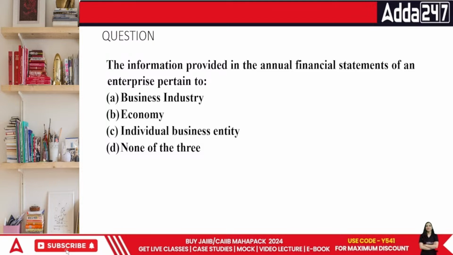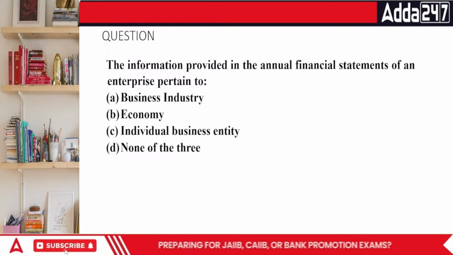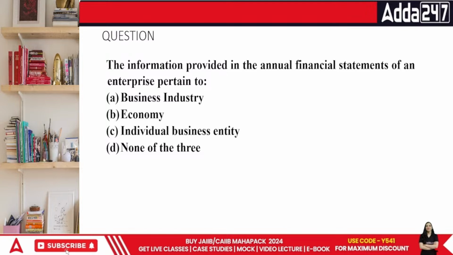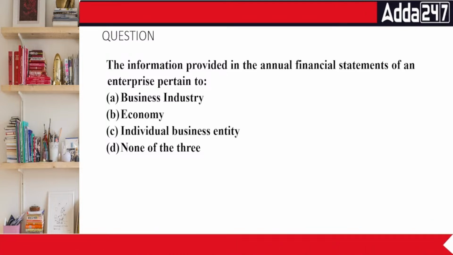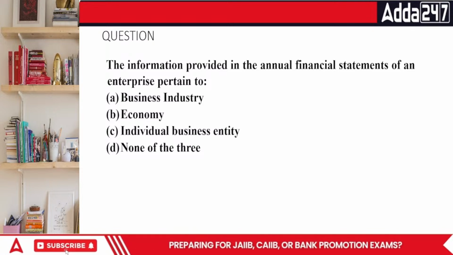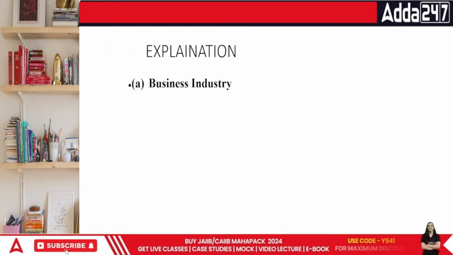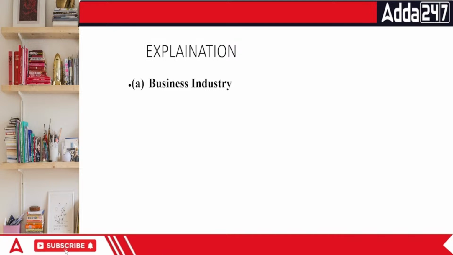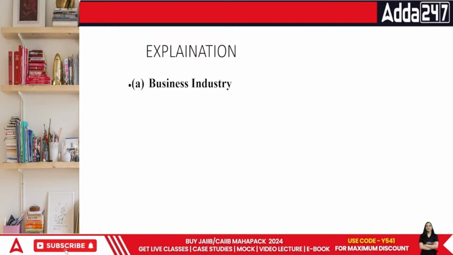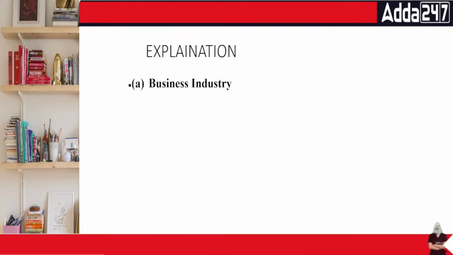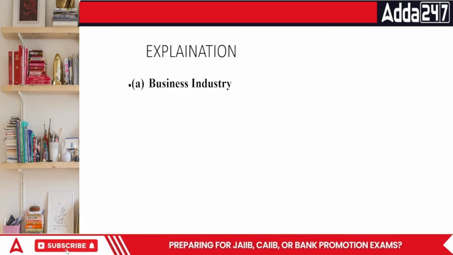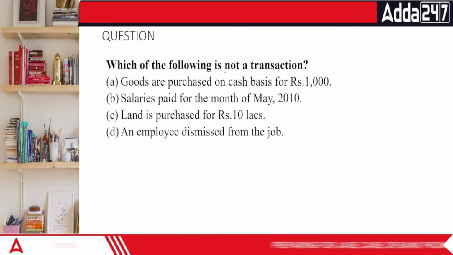The information provided in the annual financial statements of an enterprise pertain to business industry, economy, individual business entity, or none of the above. When we talk about the information which is provided in the annual financial statements, every single year when you're making it, it is basically to cater to the business industry. The businesses are basically set on a yearly basis, and even the income tax department asks them to provide their books of accounts as per this particular area of accountancy itself.